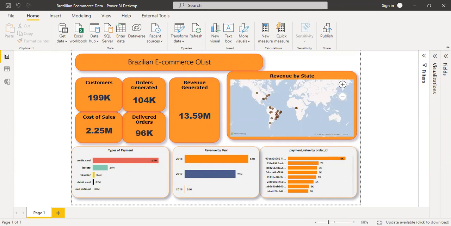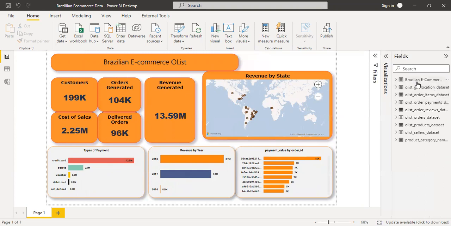Let me see, let's go here. Okay, they had the location, order items, order payments, reviews, the other data sets, product, sellers, and product category. So this was basically everything that made the transactions happen. So this was actually the data set.